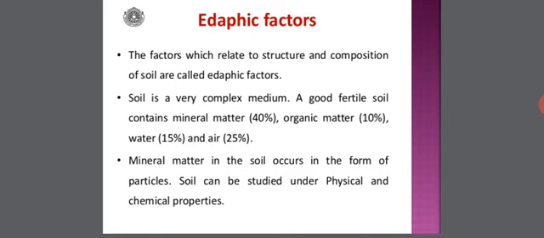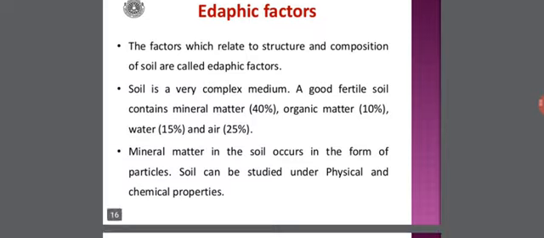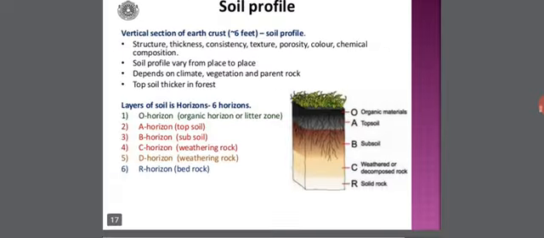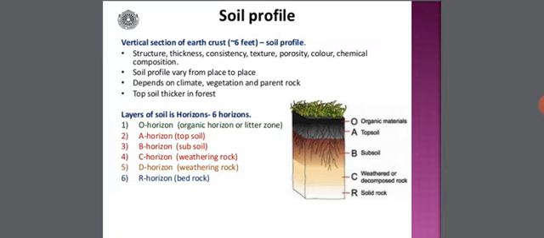Mineral matter in the soil occurs in the form of particles. Soil can be studied under physical and chemical properties. Now coming to soil profile, probably you must have heard of this. The vertical section of the earth's crust, that is up to 6 feet, is referred to as soil profile, and includes structure, thickness, consistency, texture, porosity, color, and chemical composition. Soil profile varies from place to place, and it depends upon climate, vegetation, and parent rock, and topsoil is thicker in forests.